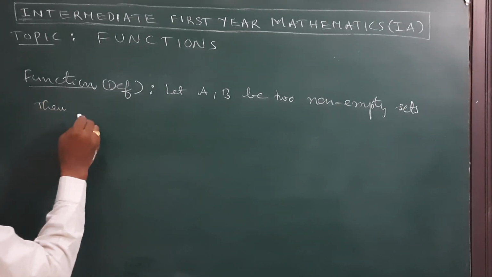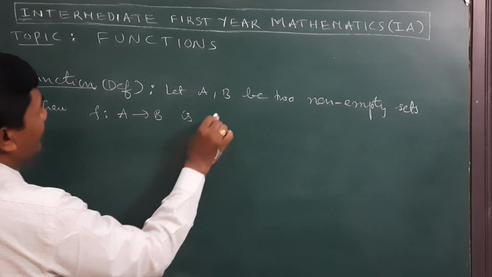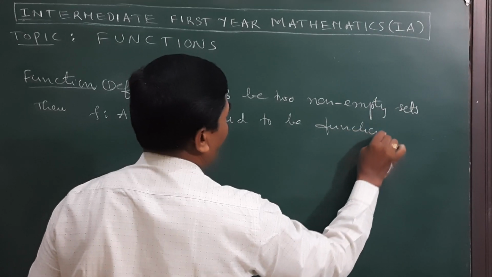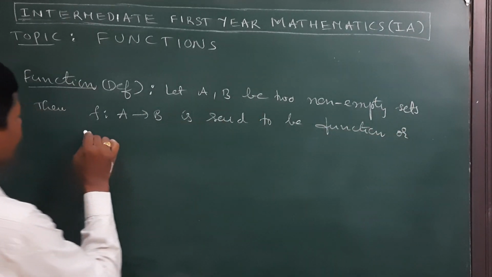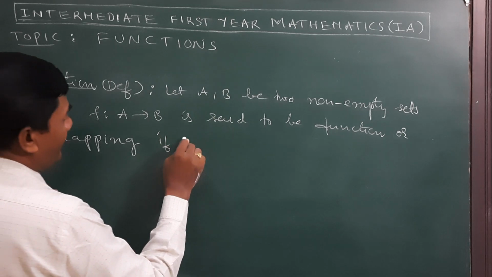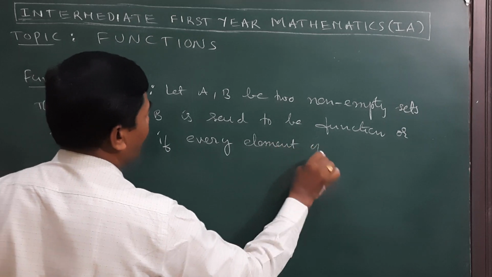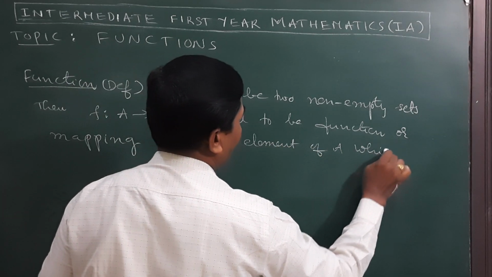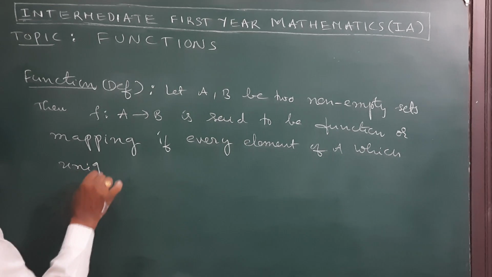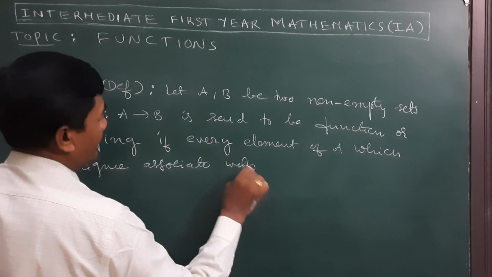Then f from A to B is said to be a function or mapping if every element of A is uniquely associated with an element of B.